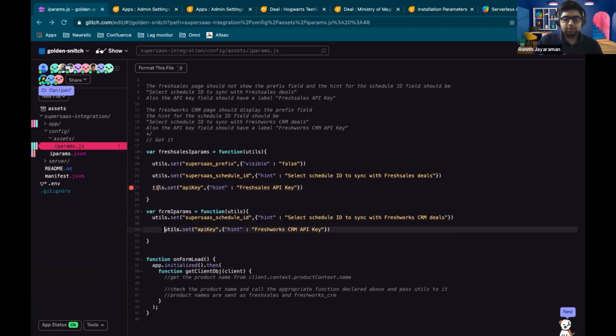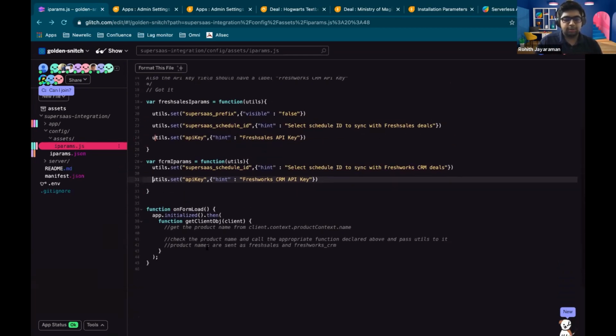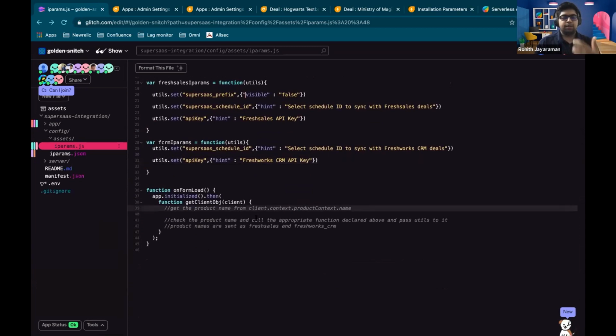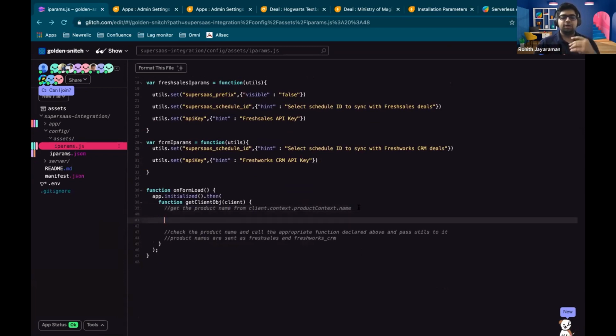Awesome. So then we can move on to the next part, which is in this function, we just need to first fetch the product name, right? And like I mentioned, you guys can get that from client.context.productcontext.name. And it's super simple. And your app can use this to make smart decisions.